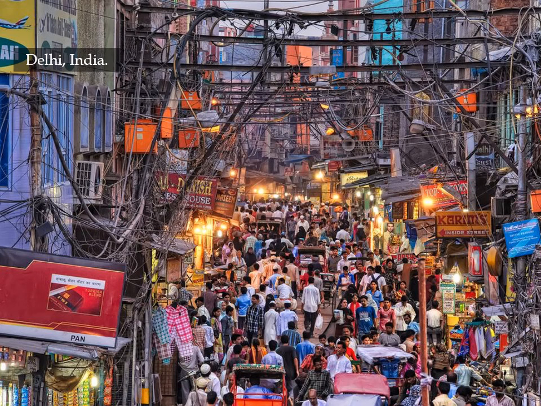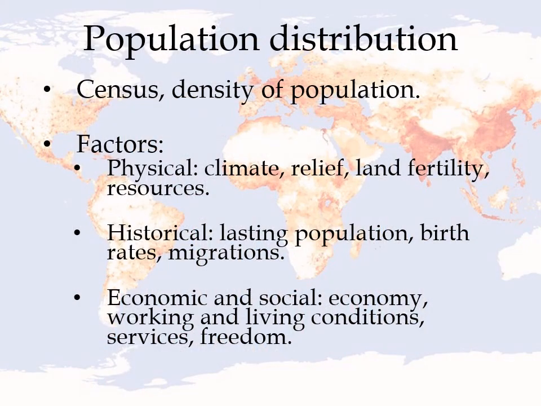The highest density of population is in Asia, the most populated, and we can study it like this. A census is a document created by the government that studies the amount of people in an area and what they do for a living, if they are married or not, and so on.